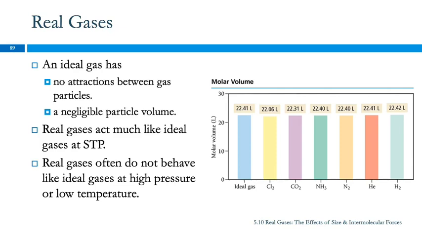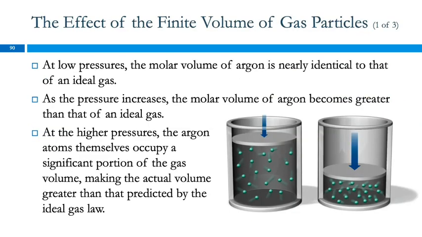At STP, if we calculate the molar volume of an ideal gas, it should be 22.41 liters. And if we calculate the molar volumes of these real gases, they're very, very close. In fact, helium is the same. But if we go to high pressures or low temperatures, they do not behave the same, and that's because real gases have a finite volume.